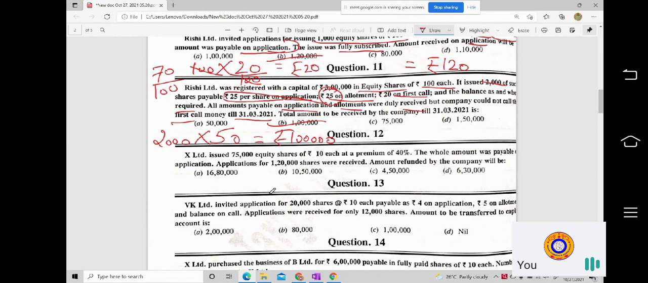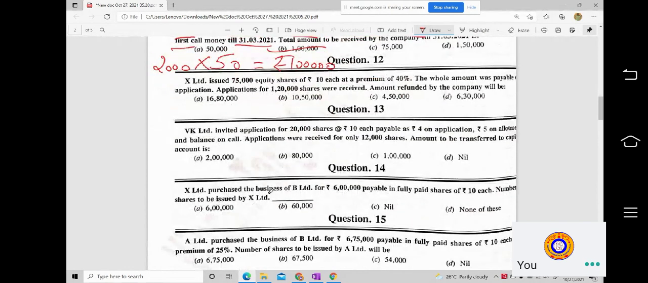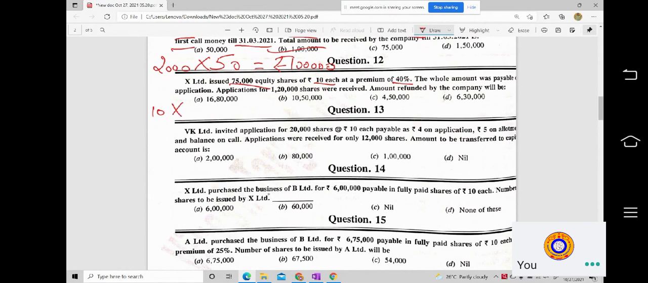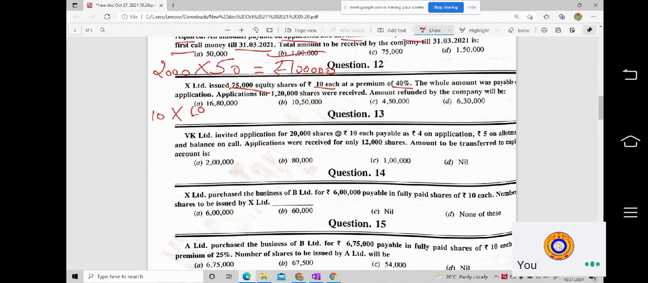Okay. Moving on to sum number 12. X Limited issued 75,000 equity shares of rupees 10 each at a premium of 40%. So the number of shares issued is 75,000, face value is 10, premium is 40%. So you just calculate on the face value: 10 into 40 by 100. What will be your amount? 4 rupees.